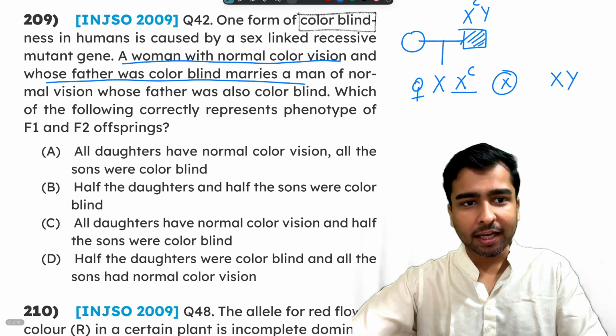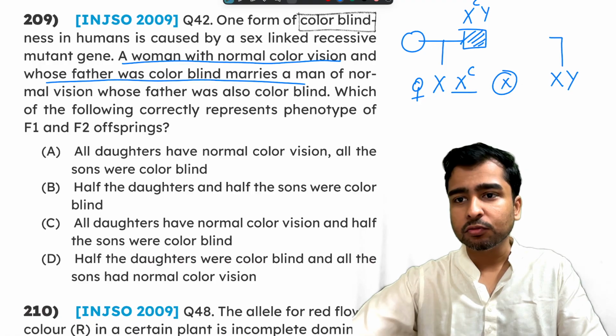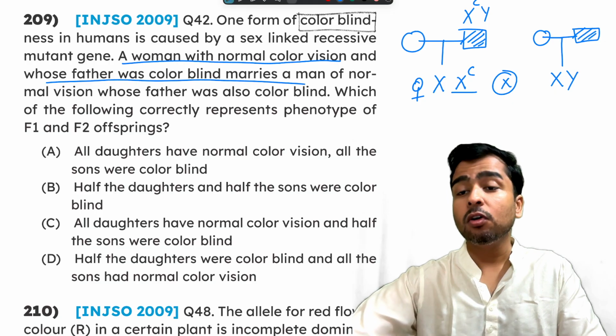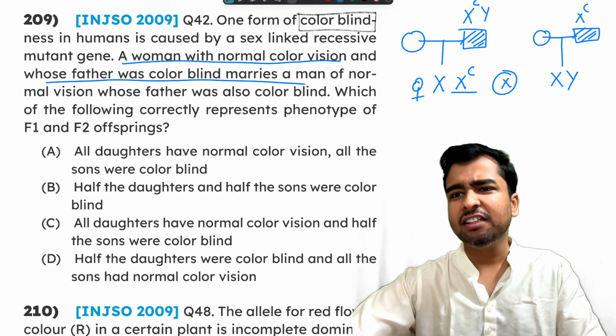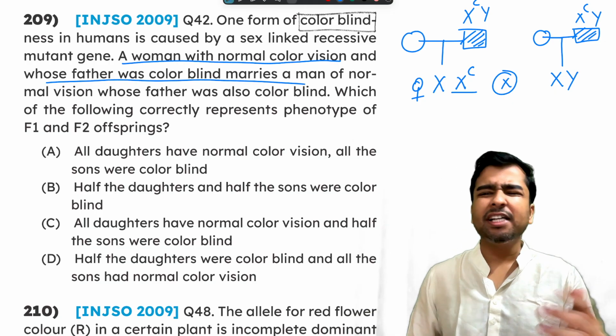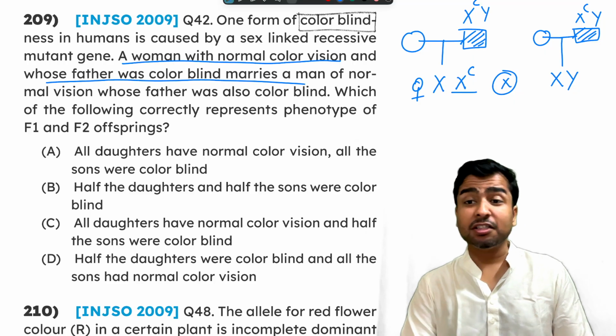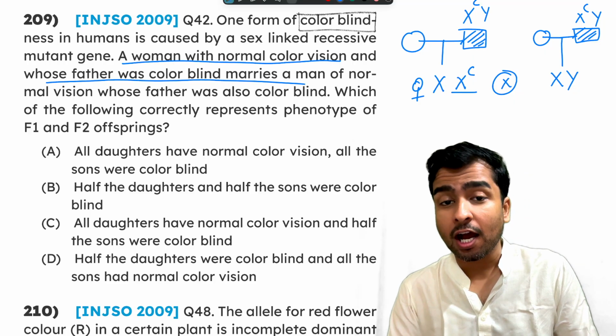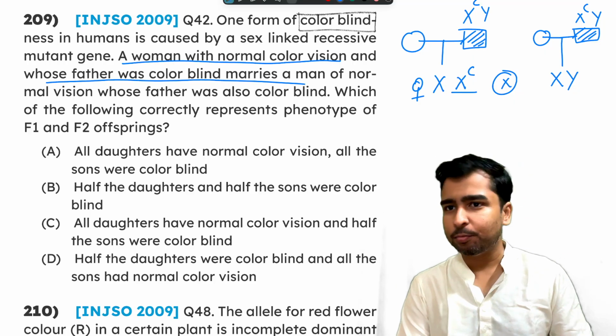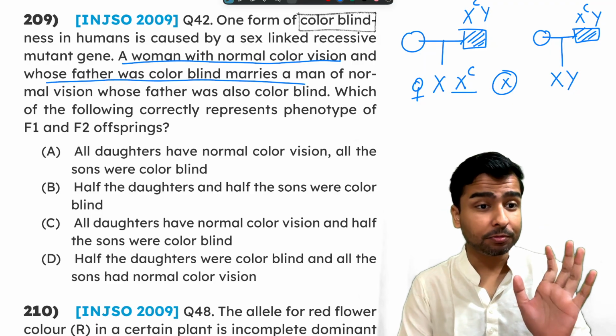So once again we construct the pedigree. The father was also colorblind, that means XCY. But that does not make a difference. Why does it not make a difference? Fathers do not pass the X chromosome to the sons. The mothers would pass. Fathers would pass the Y chromosome.